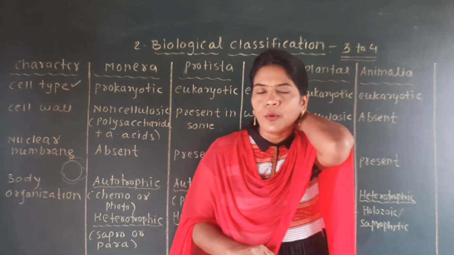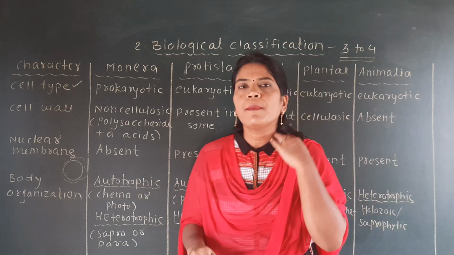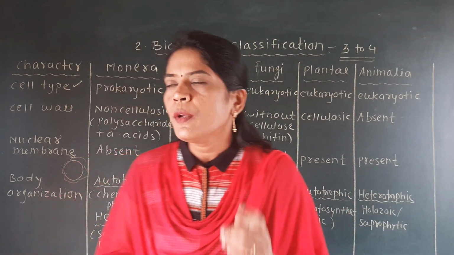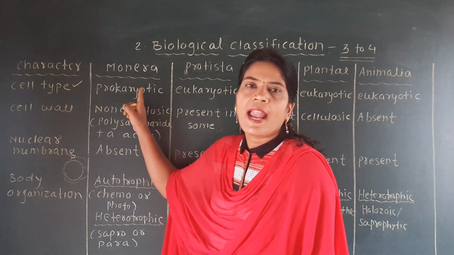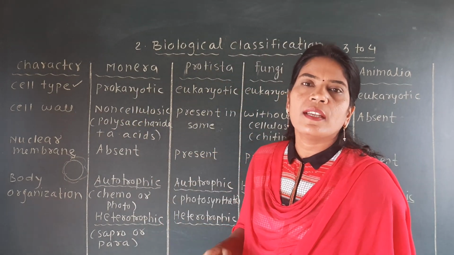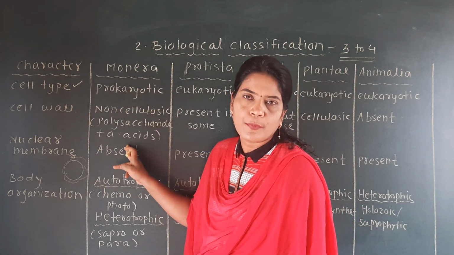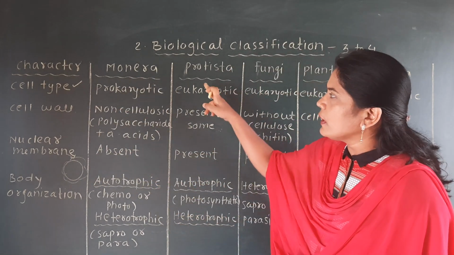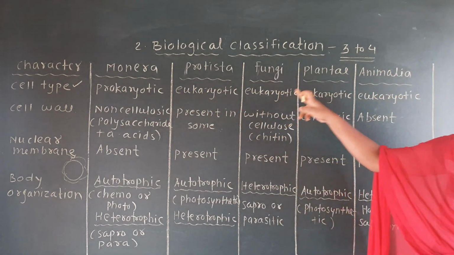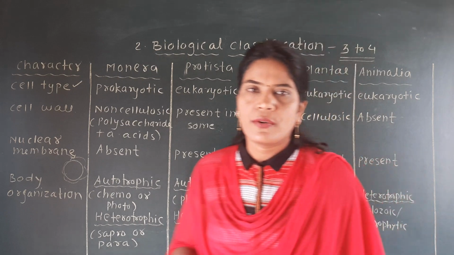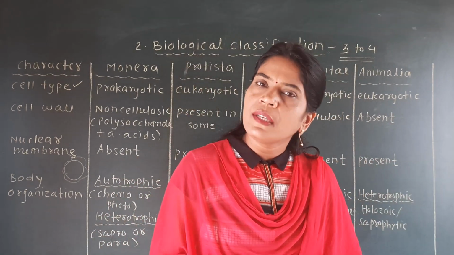As we know, Monera include the example of bacteria, and you know bacteria are very primitive because they have the prokaryotic cell, and in the prokaryotic cell the nucleus is not developed, so the nuclear membrane is absent. But in all the others, protista, fungi, Plantae and Animalia, there are eukaryotic cells, so automatically the nucleus is well developed.